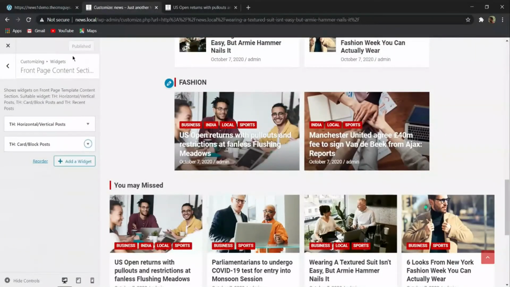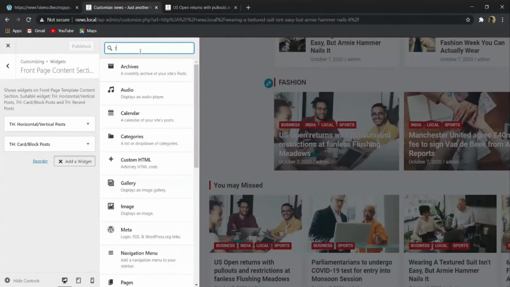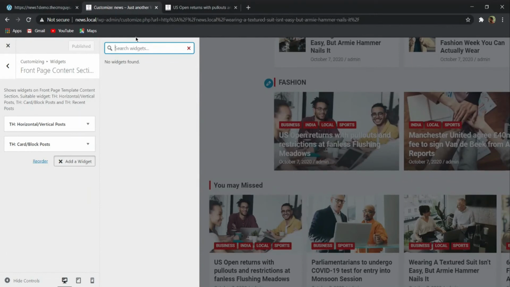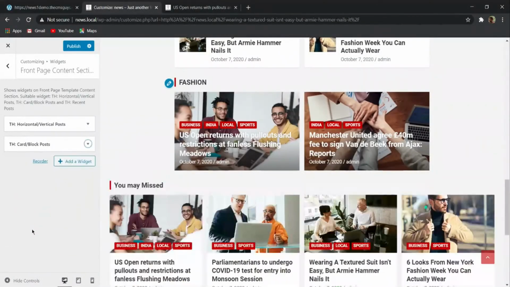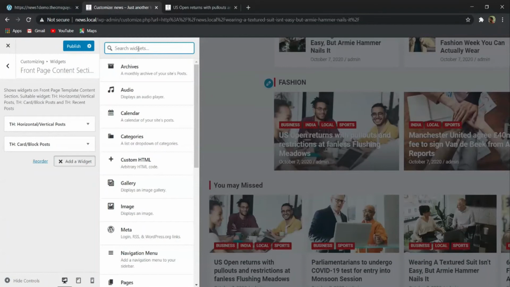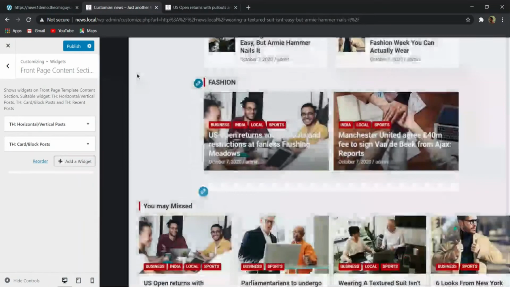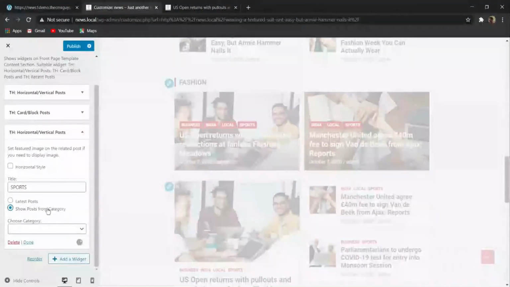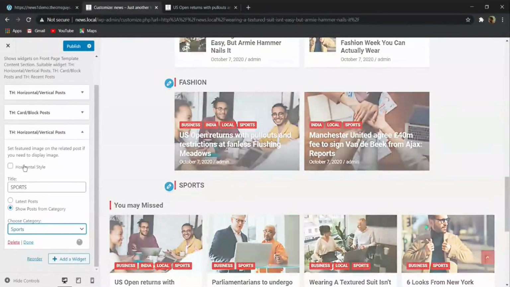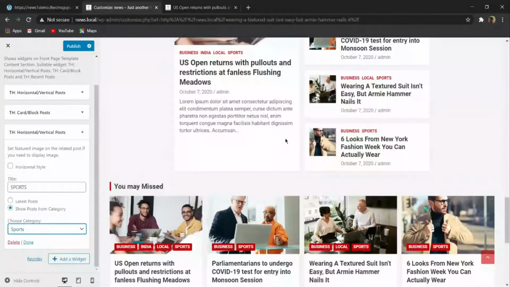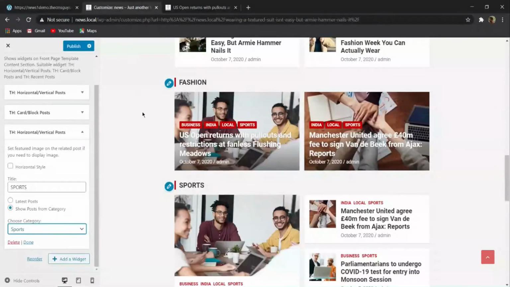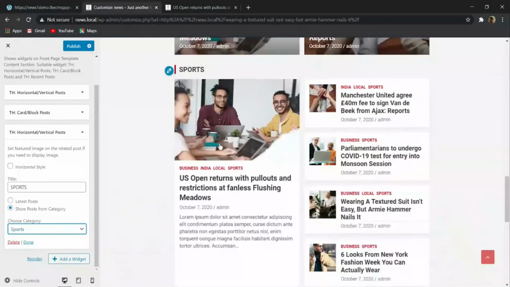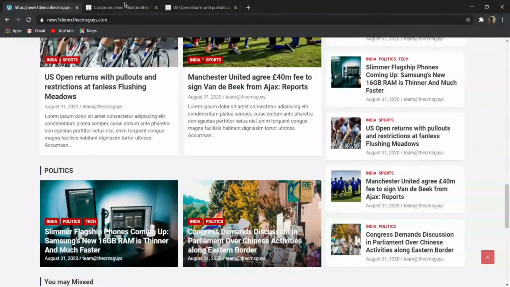So again I will do one thing, again I will click on add widget, and here I will search for posts. Let me search for recent posts or the recent post. Sorry, that is not the one. Again I will click on add widget, and here again I will search for horizontal. So now basically I will give a title with sports, and then choose the category of sports, and then give it a vertical style. So here you can see that this is in vertical style, but here we have more posts, that's why it is looking like this, but here we have only two posts, that's why it is looking like this.